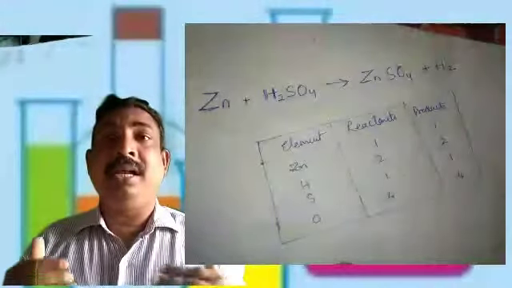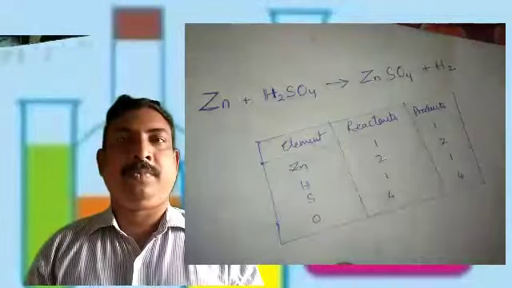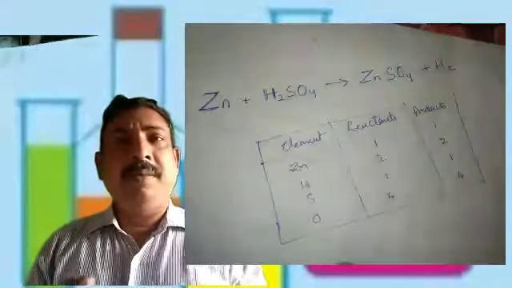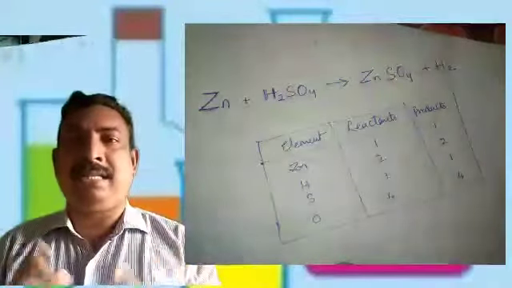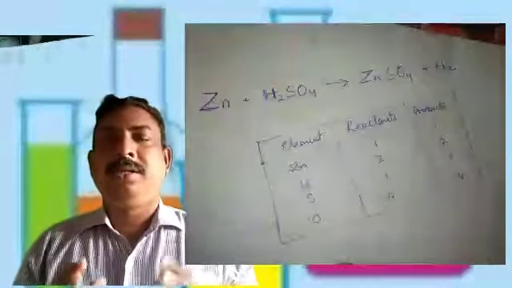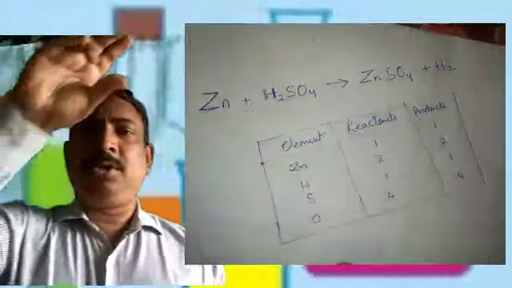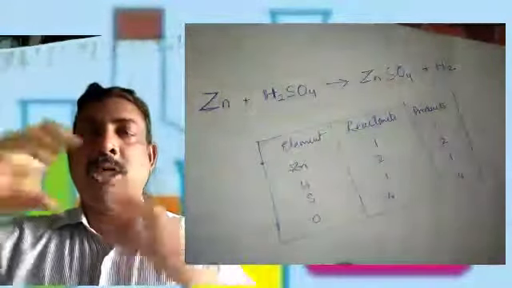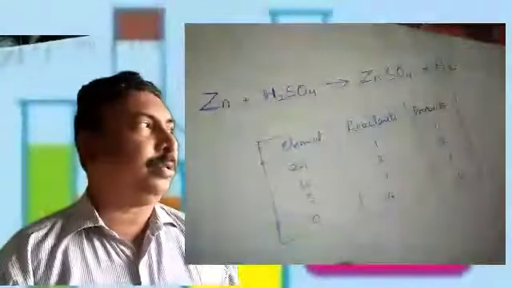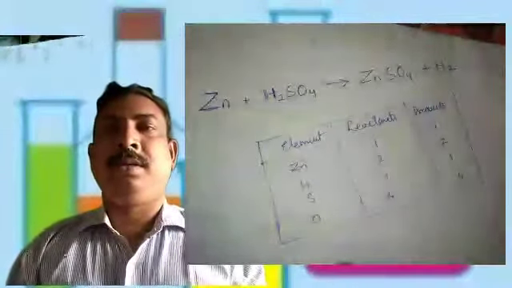This equation is called a balanced chemical equation. But if an equation is not balanced, then what do we have to do? Some steps we need to follow to balance the chemical reaction. First, you write the skeletal equation, what the description is given in the question. Based on the description, you write the skeletal equation along with the formulas and everything.